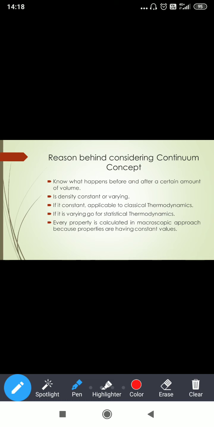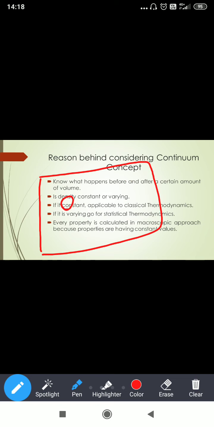Generally we are taking density as constant. We are not taking density in different values. We take it as constant, but density actually varies, because the continuum concept applies here.